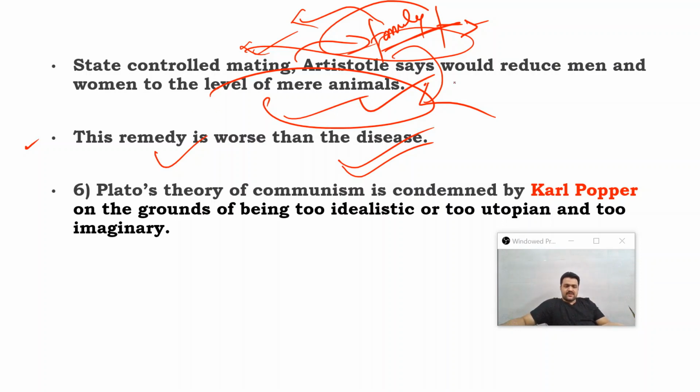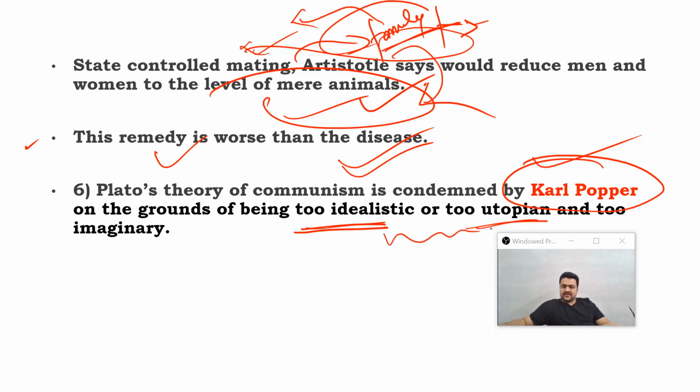Now see further that Plato's theory of communism is condemned by Karl Popper. Yes, he is going to condemn it on the grounds of being too idealistic. Okay, it is too idealistic or too utopian, although this very criticism will again be examined when we will evaluate Plato. That is going to be our next lecture.